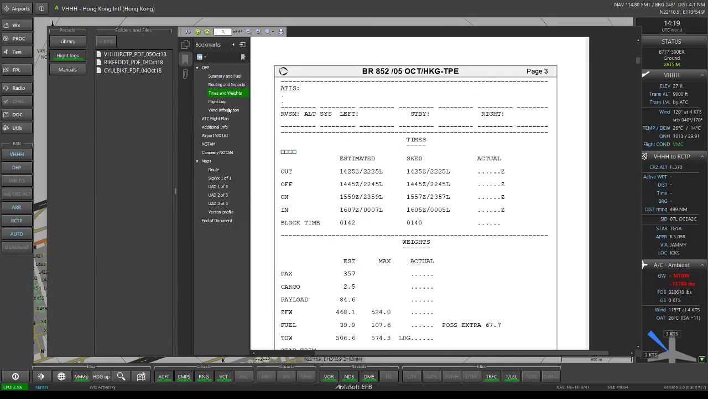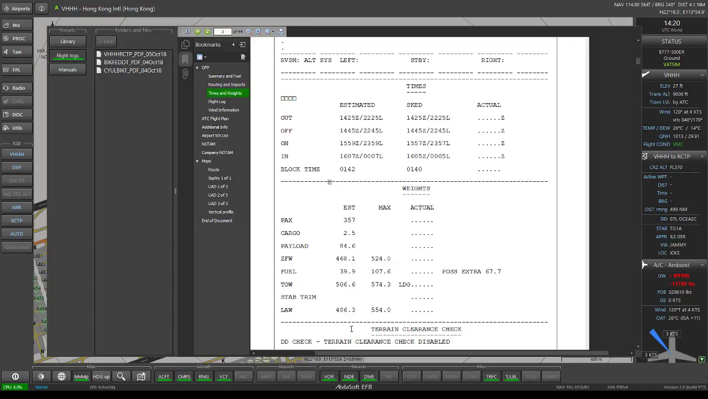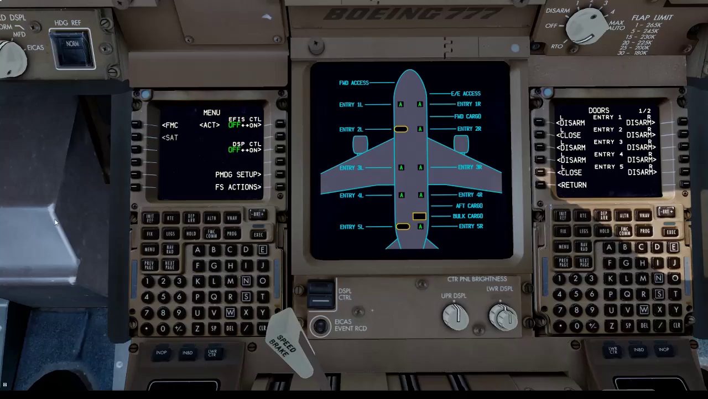The takeoff fuel, takeoff weight, sorry, should be 506,600 pounds. So in order to get my takeoff performance, I'll do that in a while.